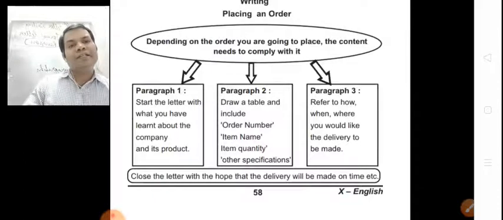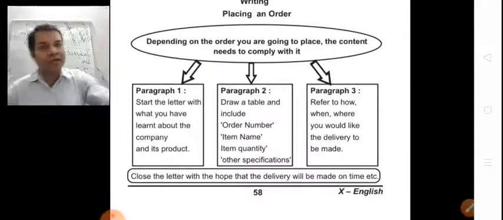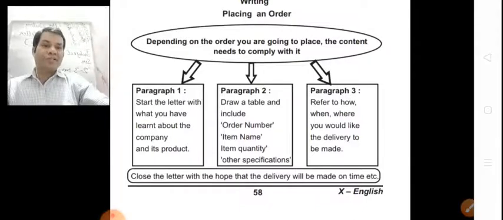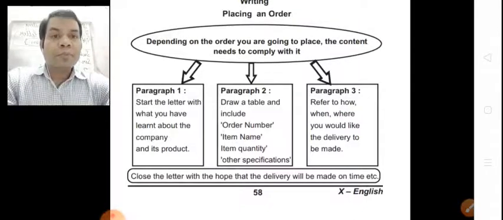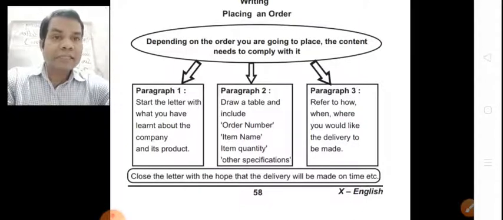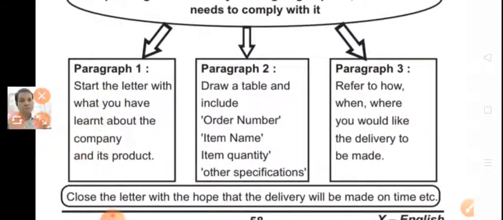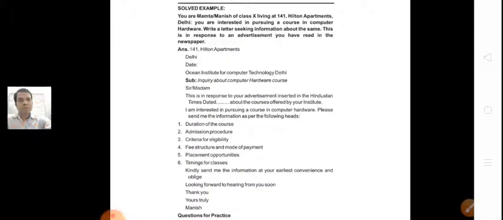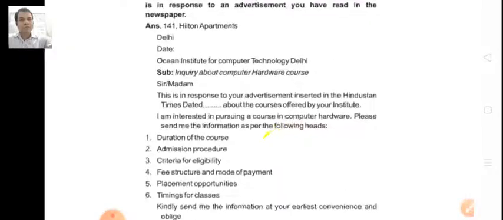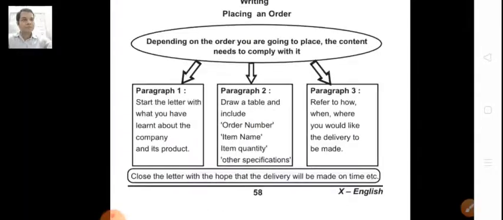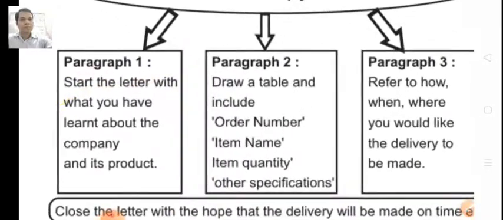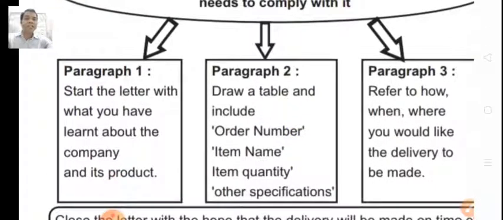Now, the next type of letter is placing an order. How to place an order? In paragraph 1, start the letter with what you have learnt about the company and its product.